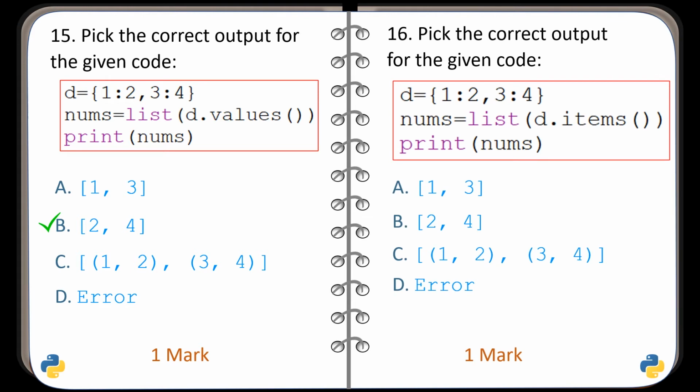Question number 16. Again, code is given. Four possible outputs are given. Identify the correct output. And the correct output is given in option C.